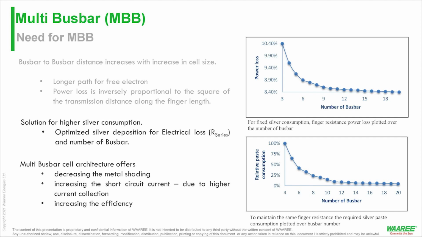Right. So what we found out is that if we have three bus bars, for example in M6, and we keep the amount of silver fixed, you would have 10.4% of power loss, right? And then there is a sudden exponential going down till I think 9 or 10 bus bars, and after a certain level, say after 13 or 14 bus bars, this loss remains constant, right? So what this shows is that if you have a bigger cell, it needs more number of bus bars to reduce your power loss at a given silver consumption, right?